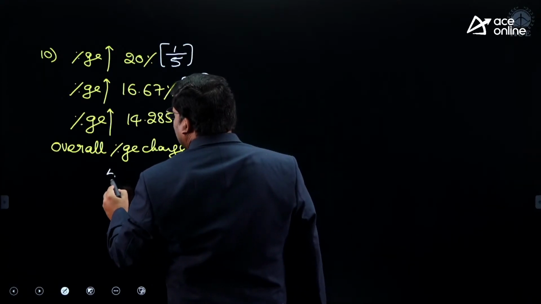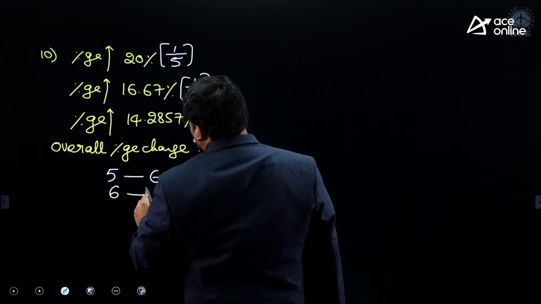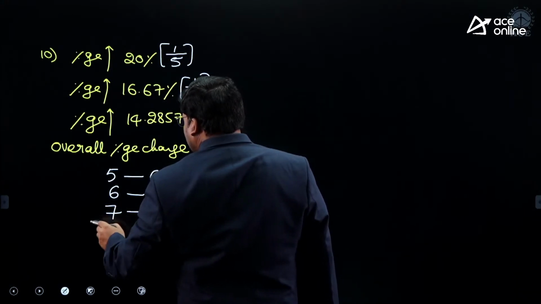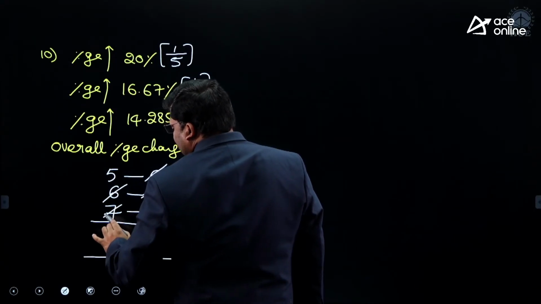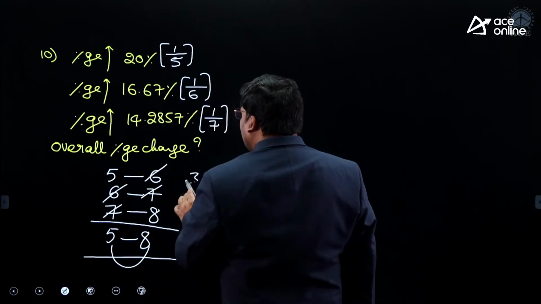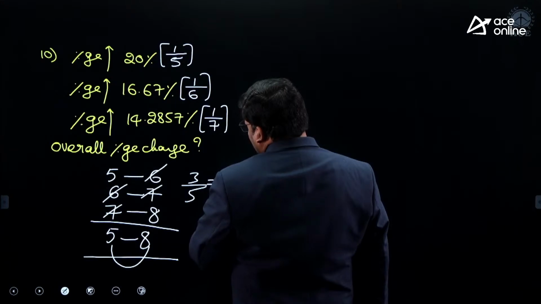On 5 one increase, it is 6. On 6 one increase, it is 7. On 7 one increase, it is 8. That means overall how much? 6 cancel, 7 cancel. 5 is becoming 8. There is an increase of 3 on 5. 3 on 5 is 60%.